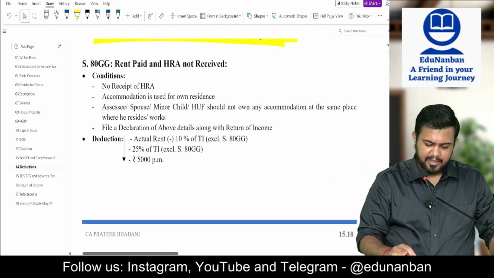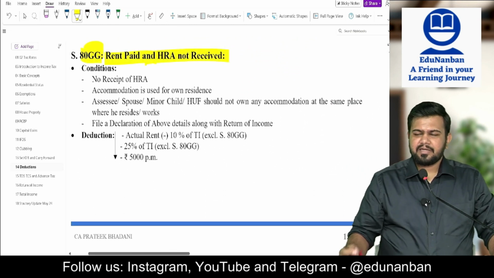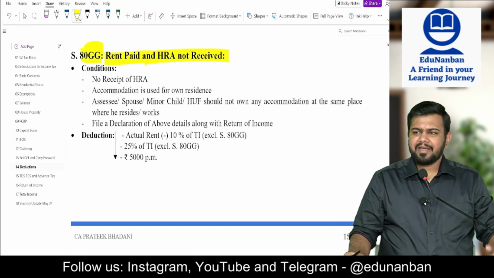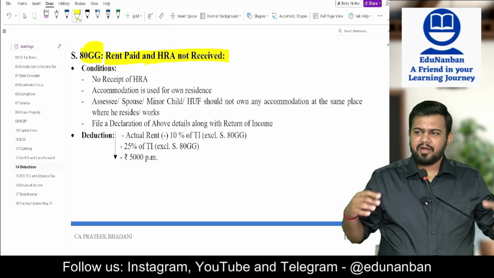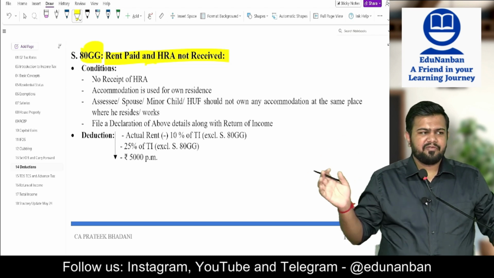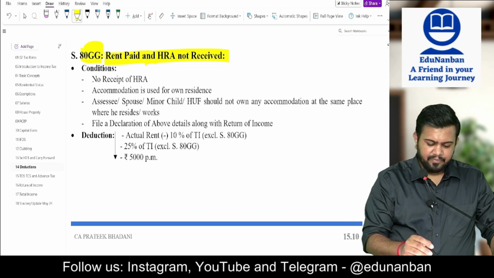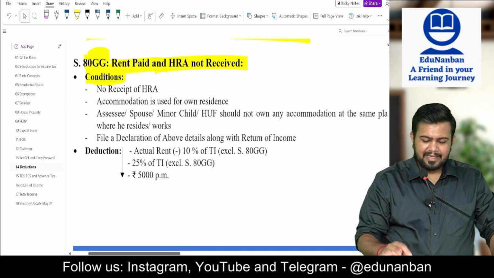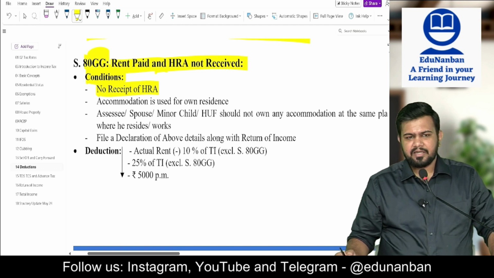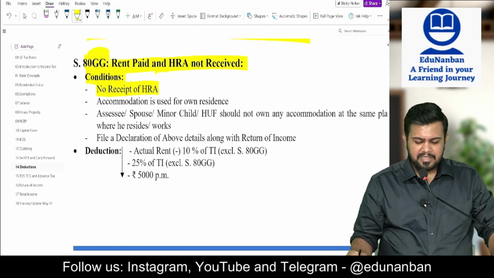Okay. Next, 80GG, rent paid and HRA not received. Sir, the employees are getting HRA benefit, but I am not an employee, I am not having any boss. So for me there is no HRA benefit. In such case you can take benefit of HRA under section 80GG. Condition, what is the condition? That assessee should not be getting any HRA. If the assessee is not getting HRA, assessee can use section 80GG.